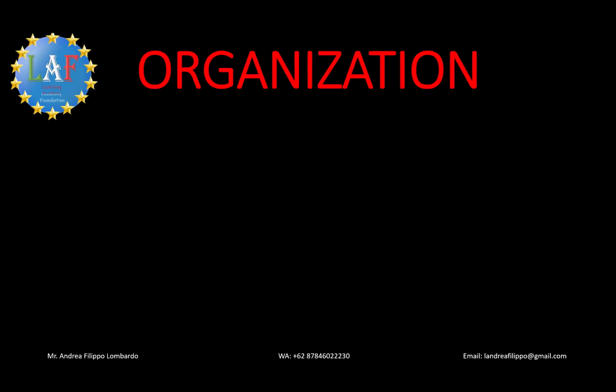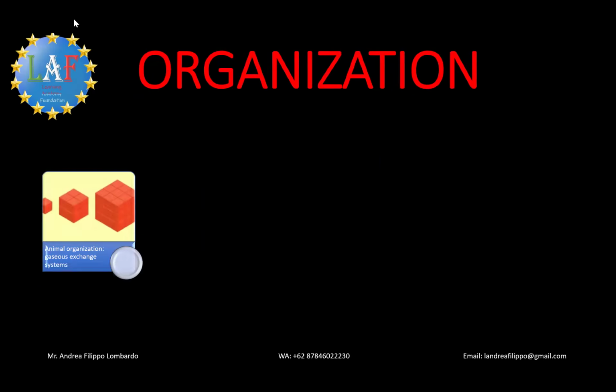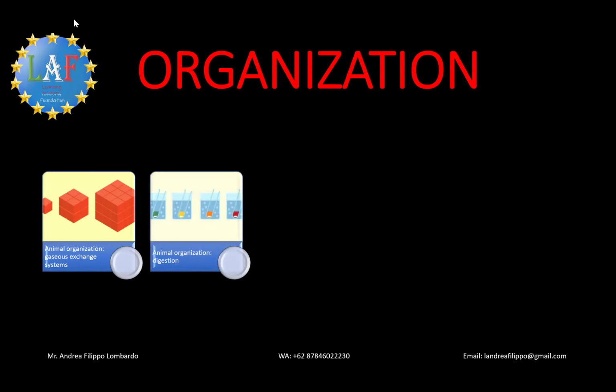The next section will be about organization, where the students will see that most animals and plants consist of different types of cells organized as tissues, organs, and systems. The human respiratory system is a body system adapted for efficient gas exchange. The major nutrients required for a healthy diet are carbohydrates, proteins, and lipids. The digestive system breaks down large molecules of food, which are then absorbed into the bloodstream.